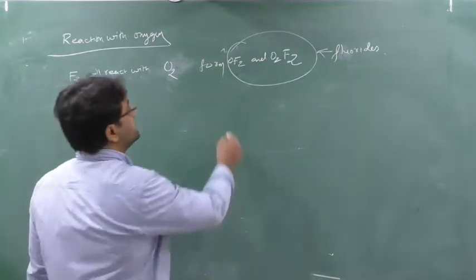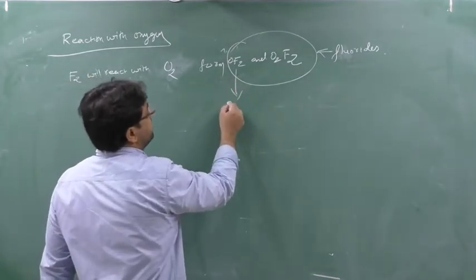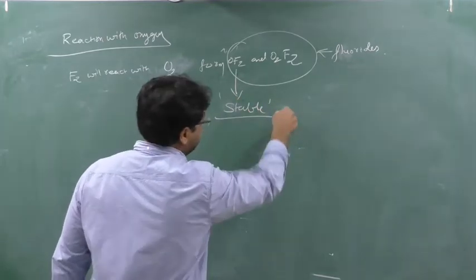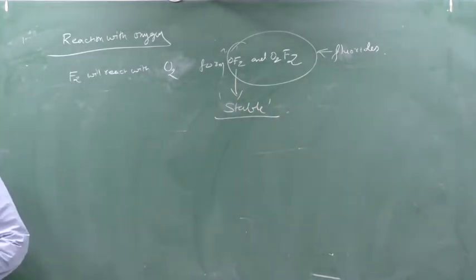And out of which, write down, OF2 is the only stable one. Please remember this, it is very important for MCQs. Out of which OF2 is only stable. Remember one more point.